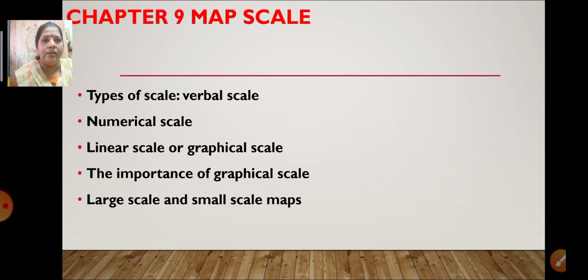Okay children, so this is what we have learned in the map scale. So all the lessons we have revised just now: second lesson, interior of the earth; third lesson, humidity and clouds; fourth lesson, structure of the ocean floor; and the ninth lesson, map scale. Now let's see our paper pattern. How are we going to get our paper? Let's revise it.